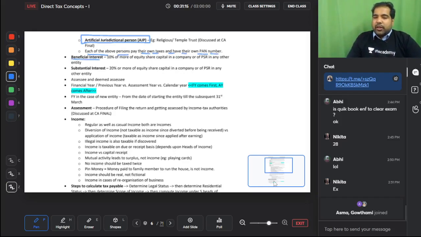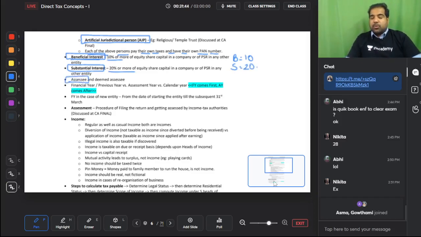What is beneficial interest? Guys, if Mukesh Ambani holds 10% or more in Reliance, that is called beneficial interest. And if I hold 10% or more in the profit sharing ratio of my partnership firm, etc., then 10% or more is called beneficial interest. And what is substantial interest? 20% or more is called substantial. So only the percentage changes. How do you remember? B comes first, so B is 10%. S comes later, so it increases to 20%.